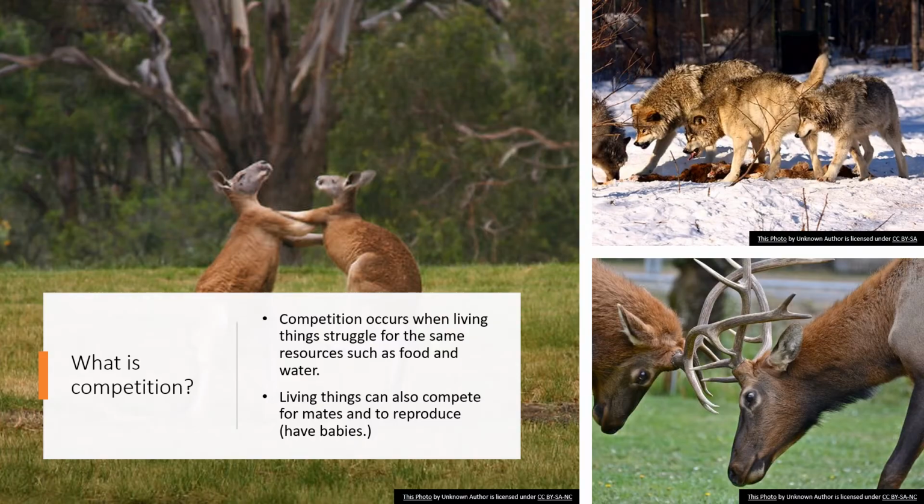And over on the left, we have two kangaroos in that big picture. So the kangaroos could be competing over food. They could be competing over water. They could even be competing over a female as well.